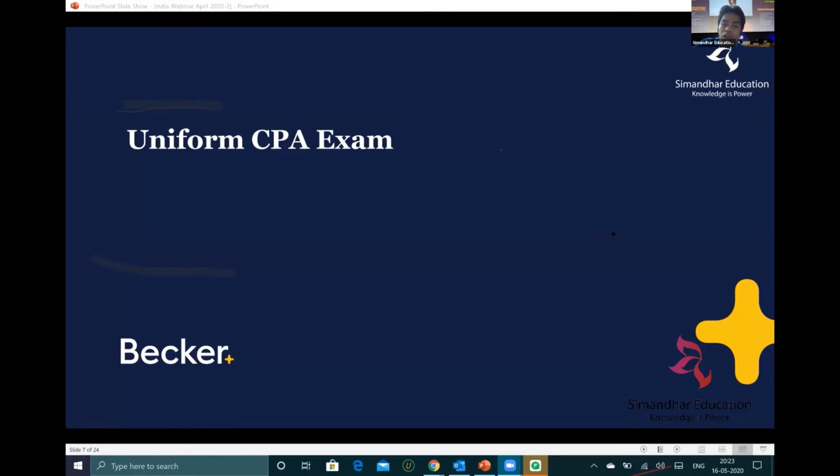I know I'm taking a lot of questions in between. I've stopped the presentation for this because I think this is one of the pain points of CPA, and that's why I'm taking up a lot of questions from students. I understand there's so much confusion in this particular case. So that's where I've stopped it.